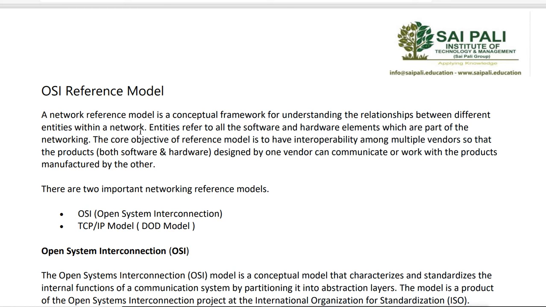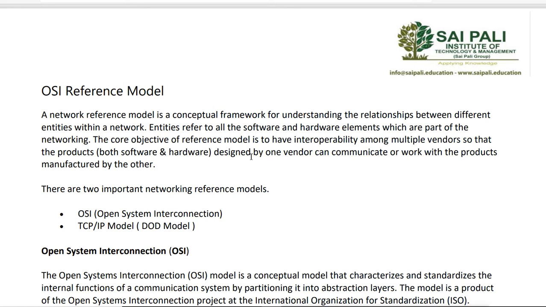In that case, OSI defines. ISO is the International Organization for Standardization. It sets the standards, so it sets the standards for networks also, and they defined this OSI reference model. OSI means Open System Interconnection, and they defined this model.